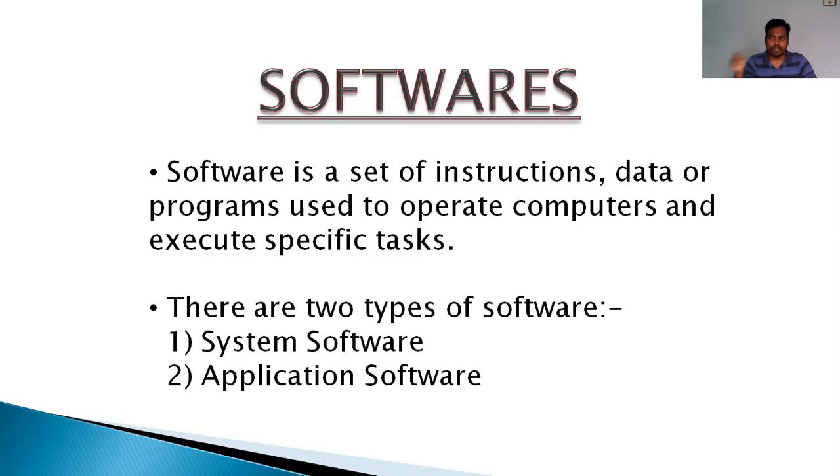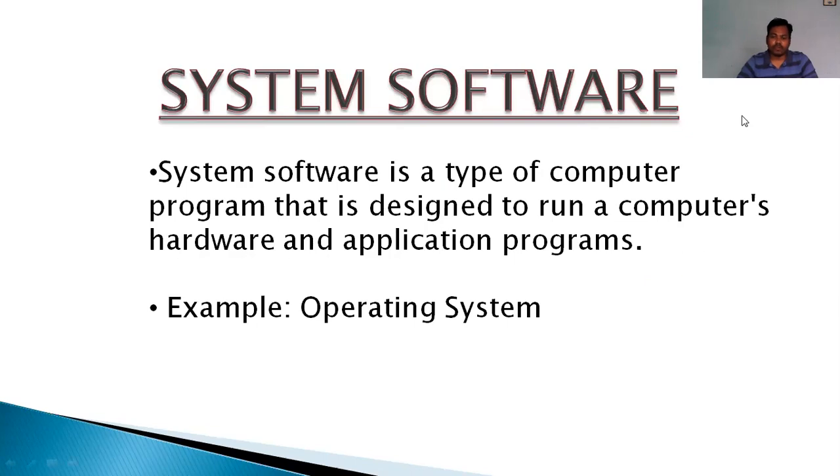Software, in other words, is a set of instructions. Means you are writing a program, and that program will tell the computer what to do, right? So this is software. Now, software is divided into two parts. One is system software and another is application software.